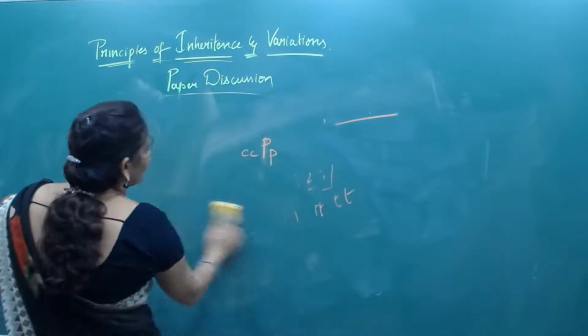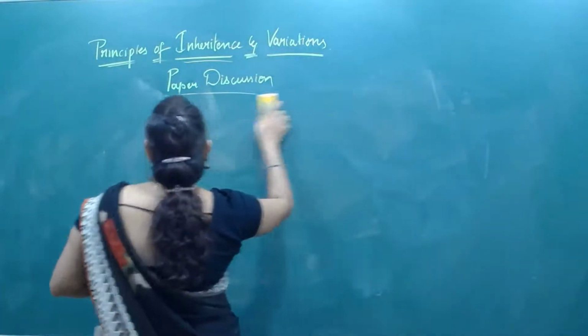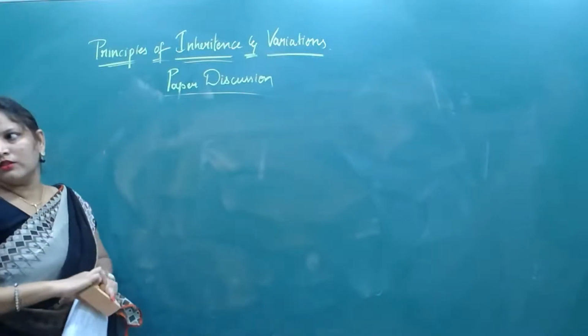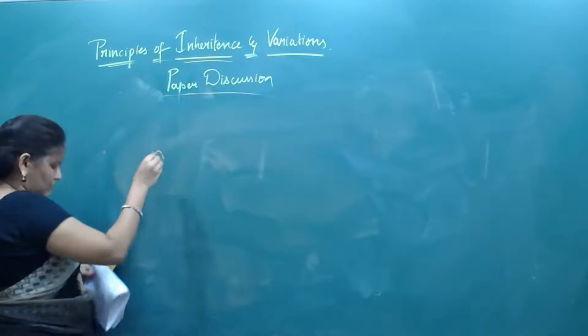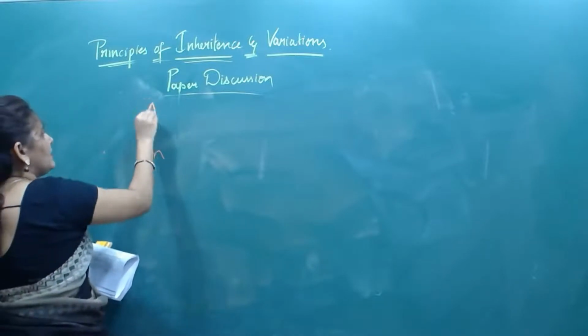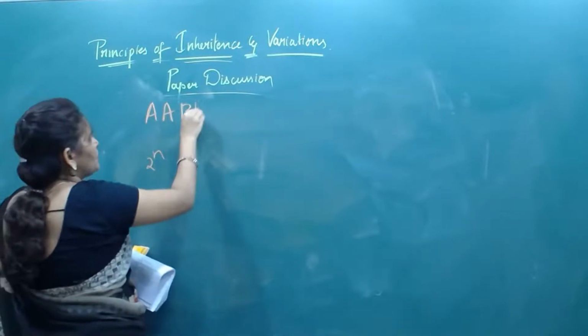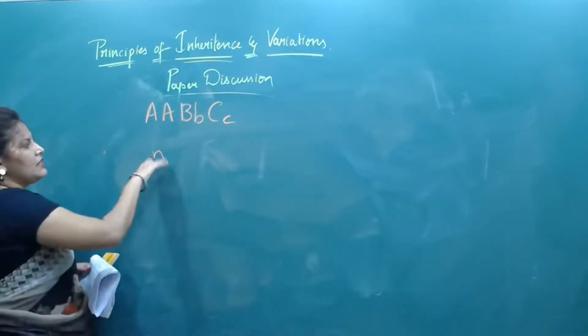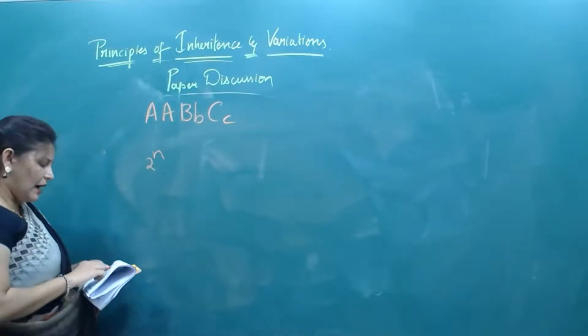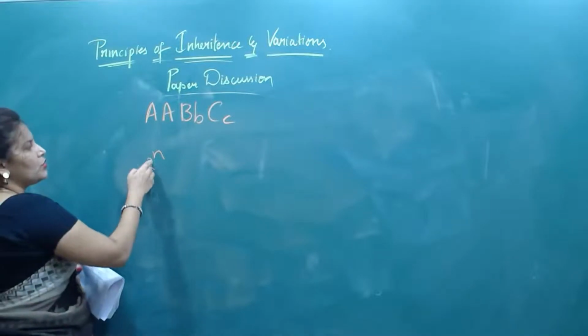So what is the formula for counting the number of gametes? 2 to the power n.